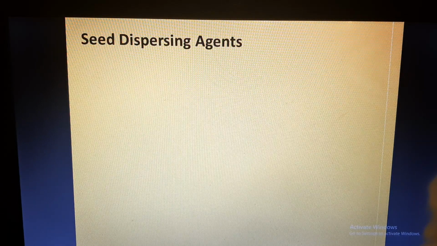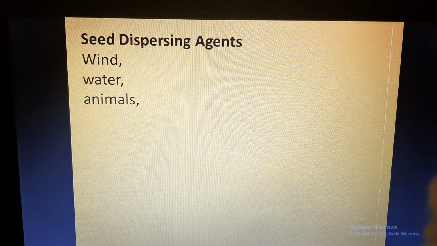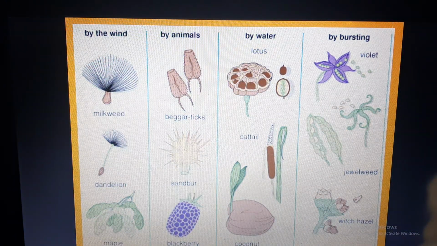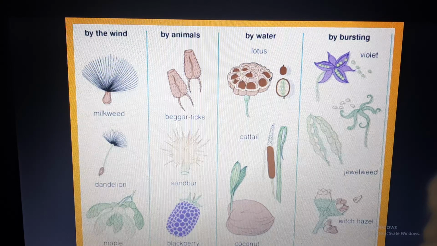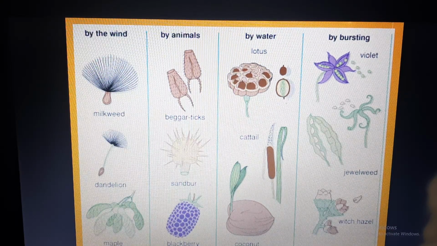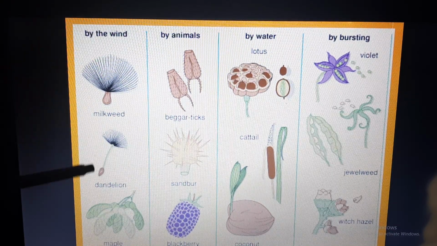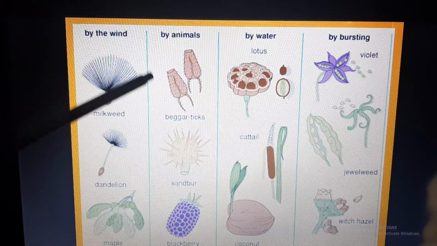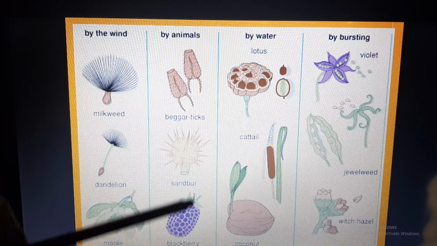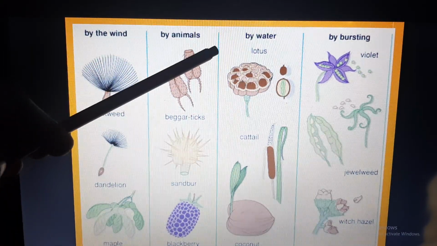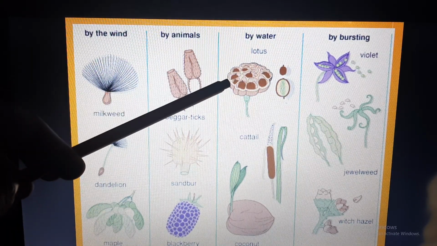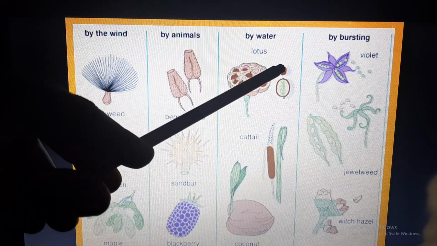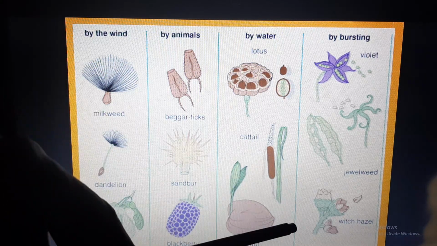So now we'll discuss seed dispersing agents: wind, water, animals, birds and humans. Here you can see in this picture, these are a few seeds which are dispersed by the wind: milkweed, dandelion, maple. Seeds which are dispersed by animals like beggar tick, sandbur, blackberry. The seeds which are dispersed by water like lotus, cattail and coconut, and naturally by bursting like violet, jewelweed and witch hazel.